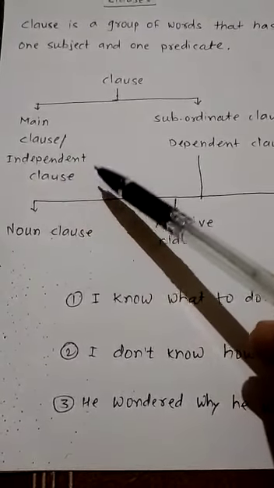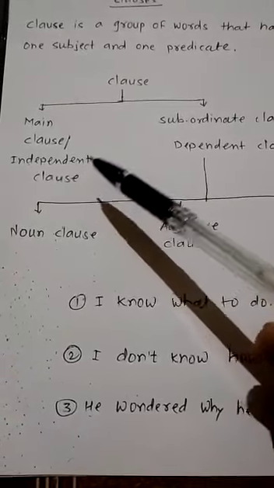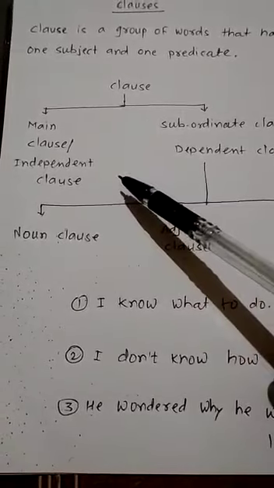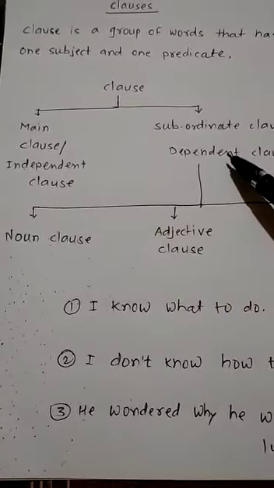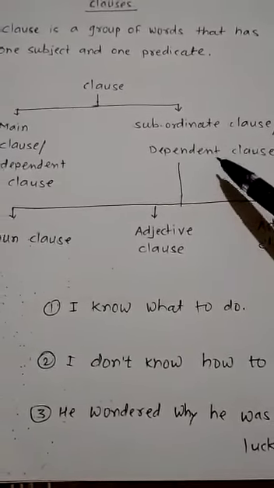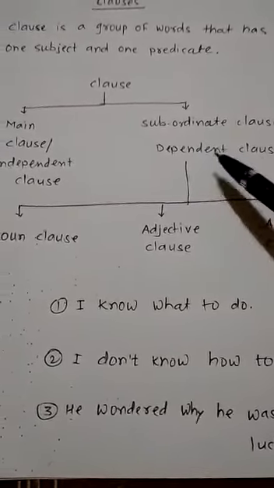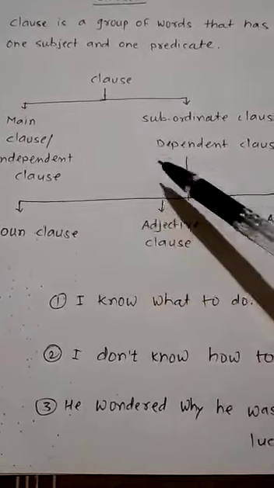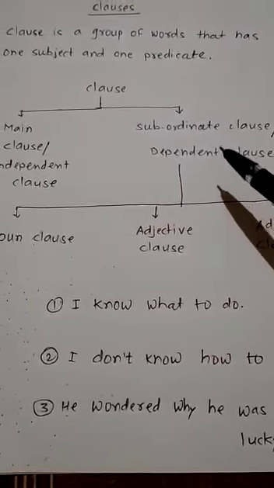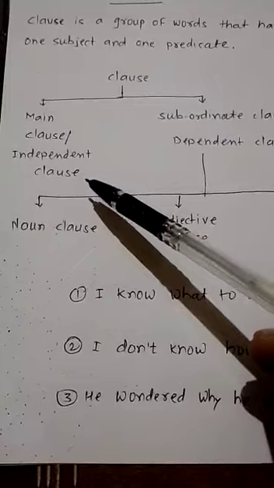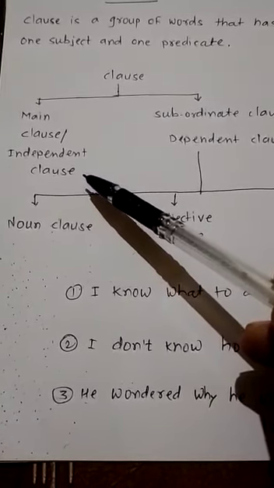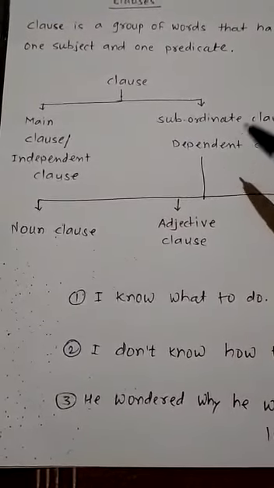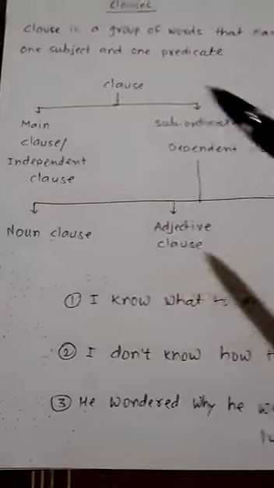It means that for the completion of its meaning, the main clause does not depend on any other clause or any other word. But the subordinate clause is known as a dependent clause because for the completion of its meaning, it depends on the main clause. That's why the subordinate clause is also known as a dependent clause. Independent means it does not depend on any other clause for the completion of its meaning, but a dependent clause depends on the main clause.